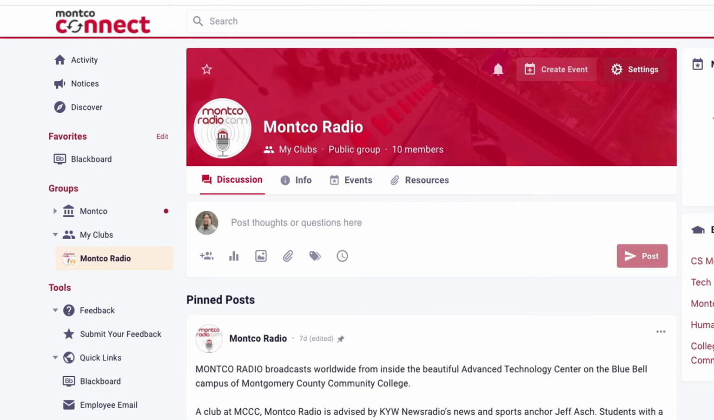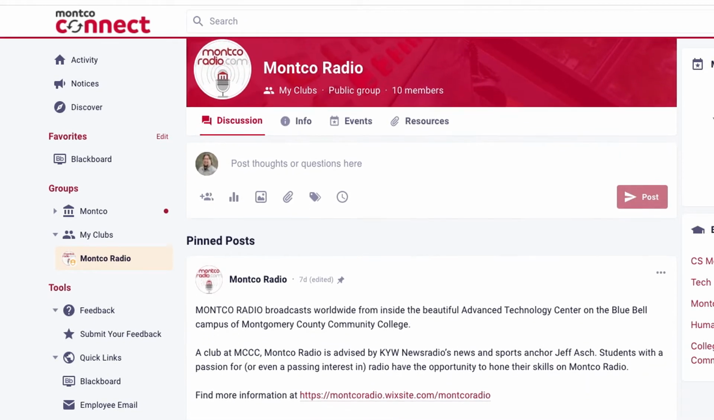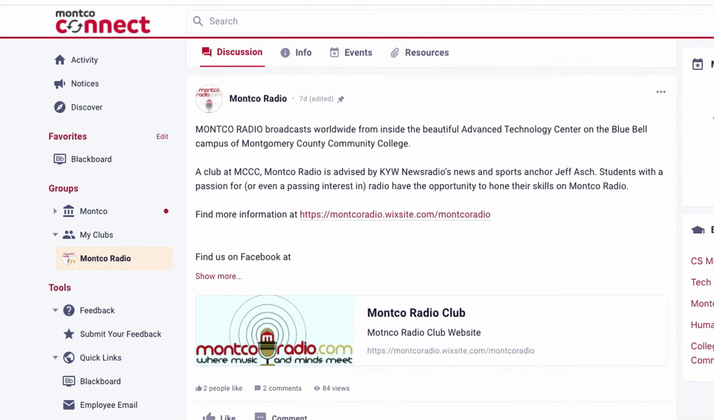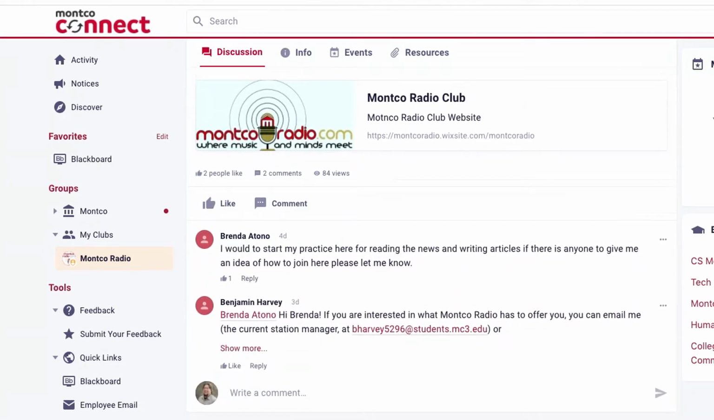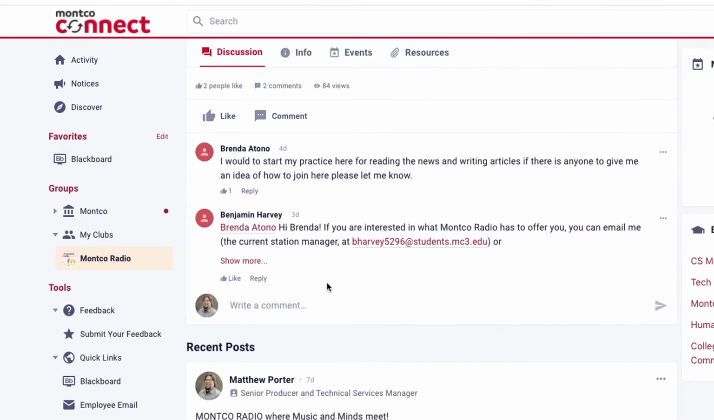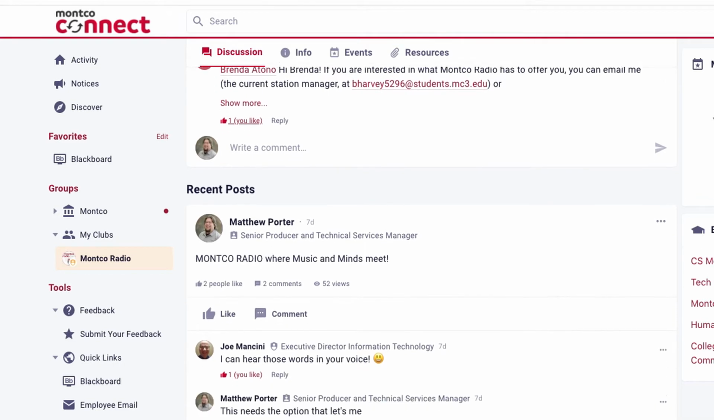Under each group banner, members are able to create posts similar to many social media platforms. Posts can include text, images, files, and more. In addition, others in the group can comment on a post and like a post.